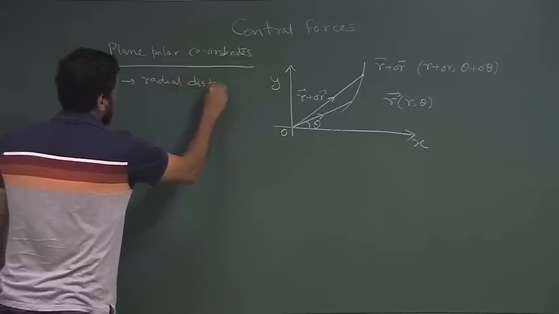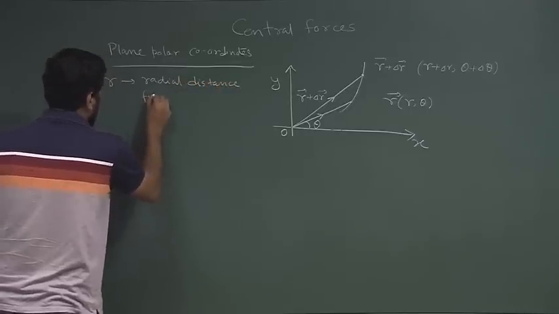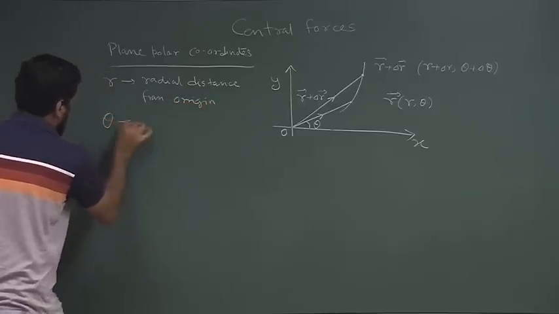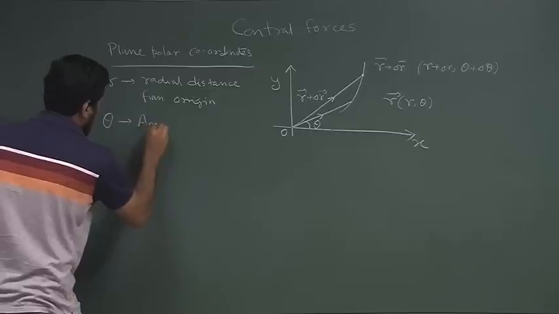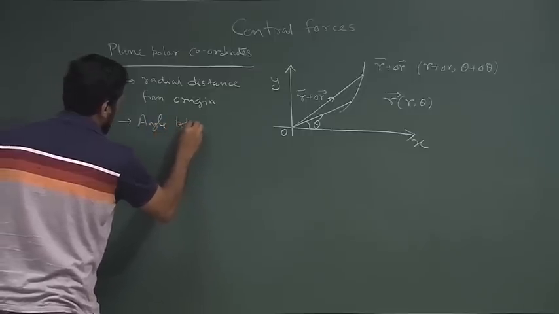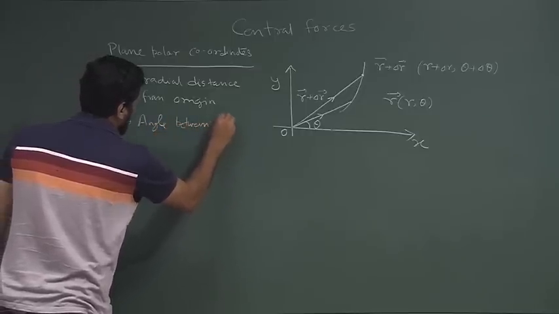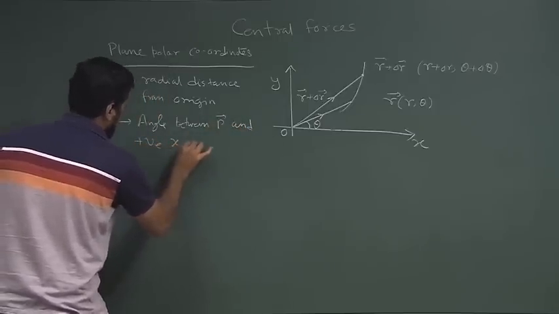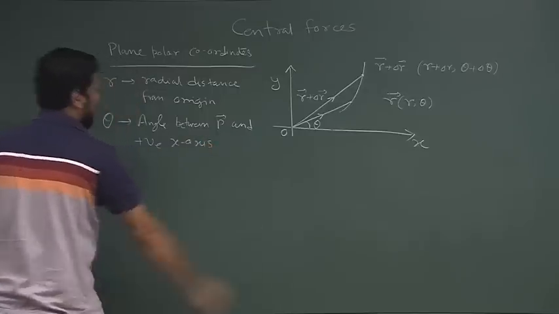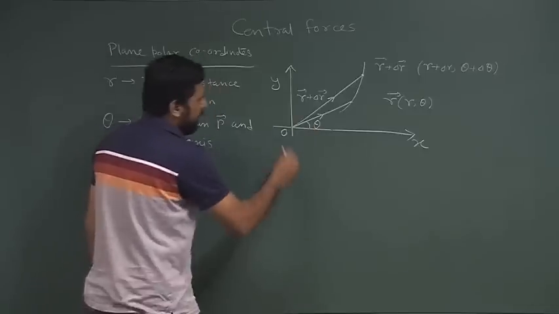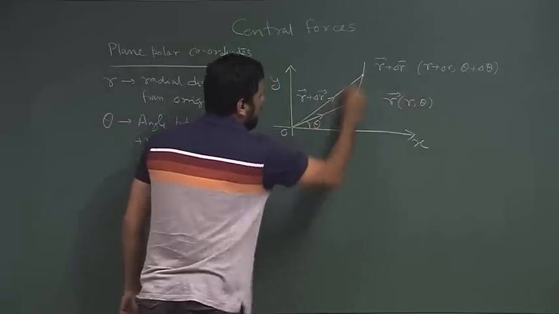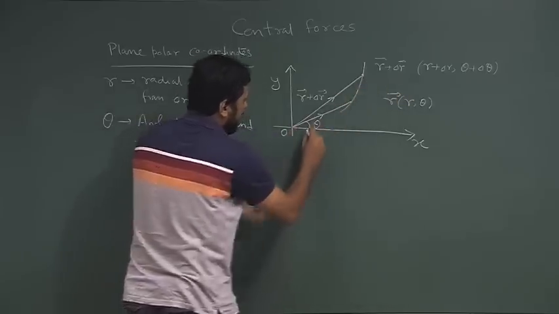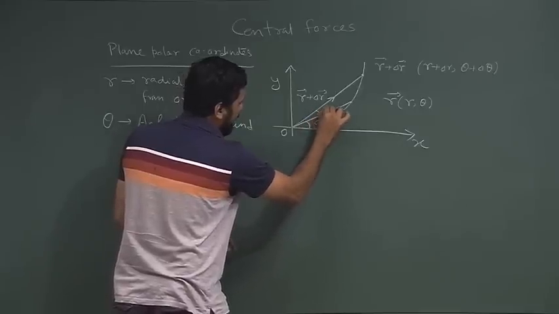So, we have r, which is the radial distance from the origin, and theta, which is the angle between the vector r and the positive x axis. r plus delta r is this length, r is simply this length, theta is this angle, and this angle has to be delta theta.